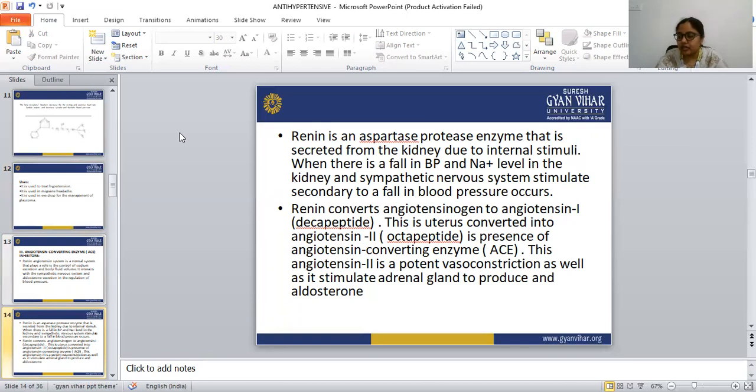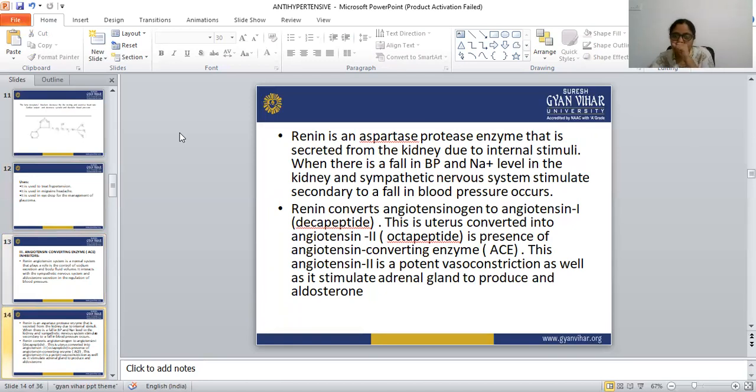That stimulates the renin, and that reduces the blood pressure. So this is the stimulus that secretes the renin inside the kidney.